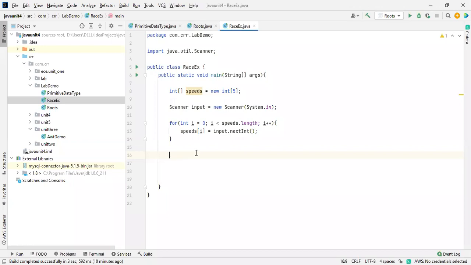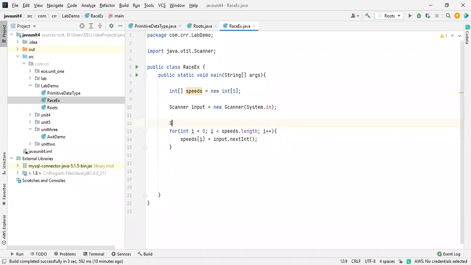Okay, so what we did. Till here, I'm going to take System dot out dot println, enter speeds of 5 persons, because the length is 5, right? Till here, I will show you what will happen, and later we'll go further. Just a minute.